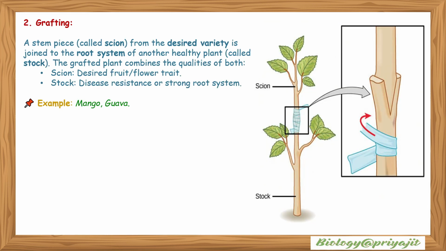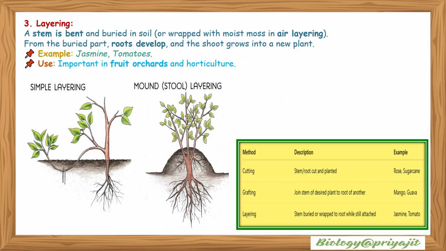Now study grafting. A stem piece called scion from the desired variety is joined to the root system of another plant, which is called the stock. The upper part is the scion and the lower part, the root-containing part, is the stock. The grafted plant combines the qualities of both: the scion gives the desired fruit or flower trait and the stock provides disease resistance or a strong root system. Example: mango, guava, etc.